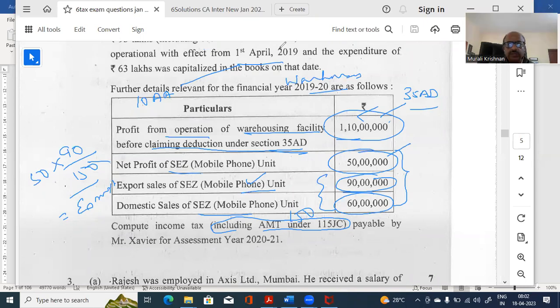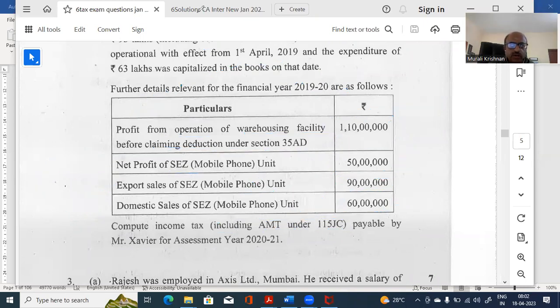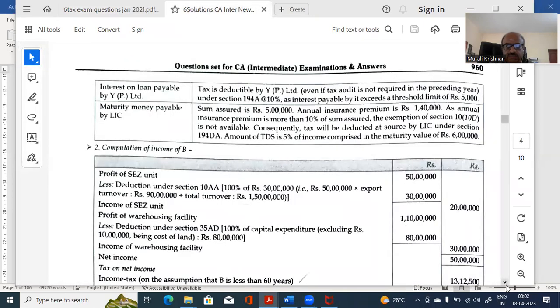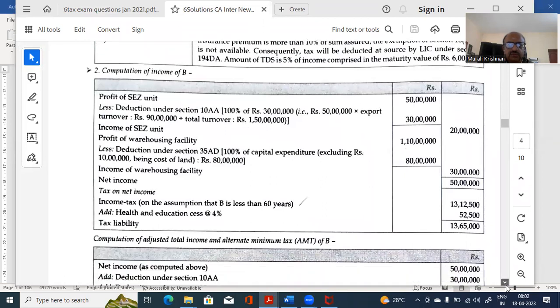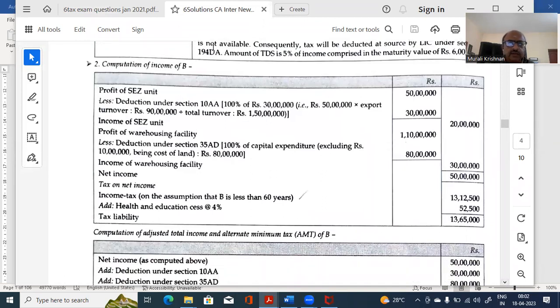So let us look at the solution, how it is taken. What I'm trying to tell you is that please read the question properly in the exam. You'll be able to do it if you know some of the provisions. Now let us look at how they have done it before without AMT. Without AMT, they are taking the profit of SEZ. Now see, reduction available under 10AA, as I told you, how much is that? 50 lakhs is the profit given, multiplied by export turnover divided by total turnover. Total turnover is how much? 1,50,000. Why? Because 90 lakhs is export plus domestic 60 is equal to 150.